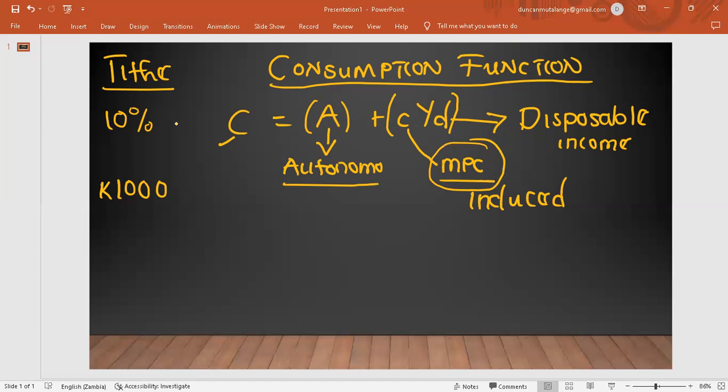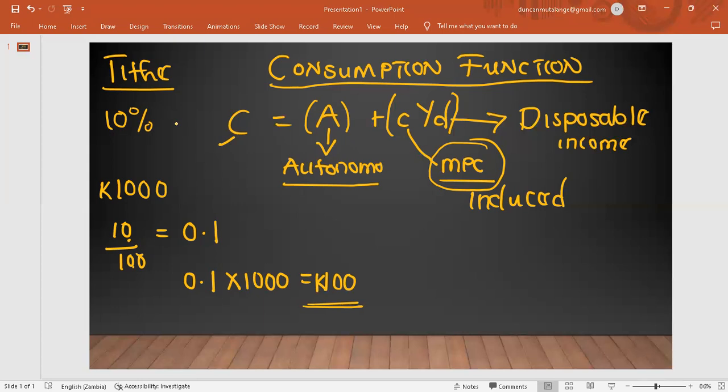And how do you do that? 10% as a number is 10 divided by 100, which gives us 0.1. So if you want to calculate how much tithe you have to take to church, you say 0.1, which is 10%, multiplied by the 1,000, and this gives you 100. So whenever you earn an income of 1,000, 100 kwacha you take to church as your tithe.